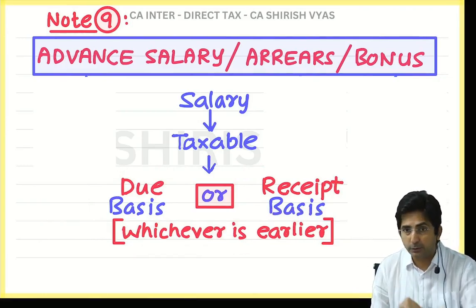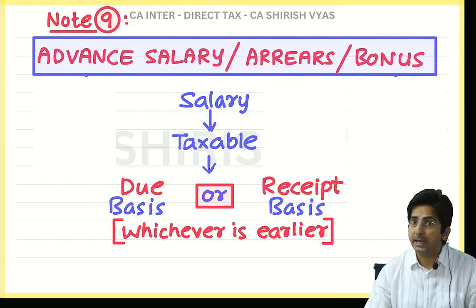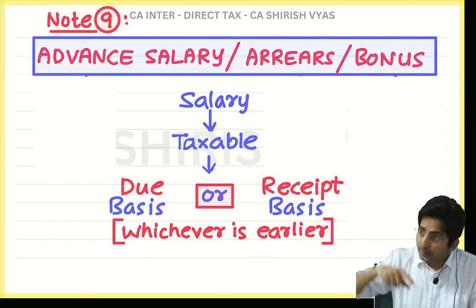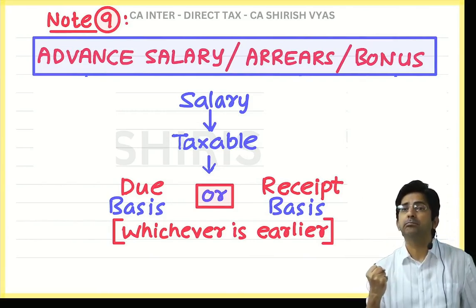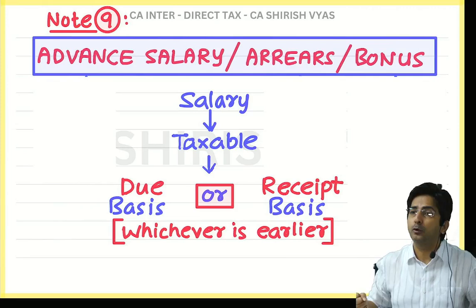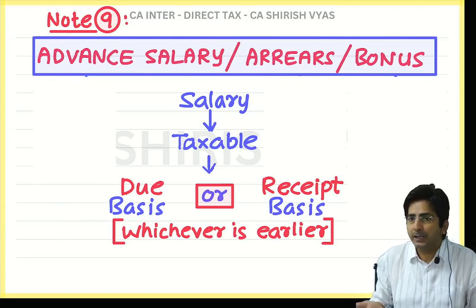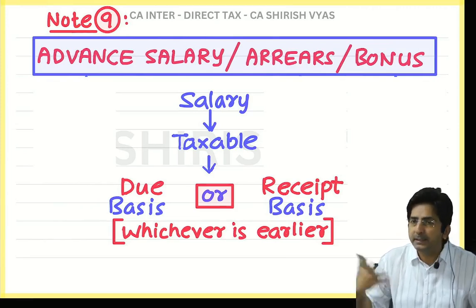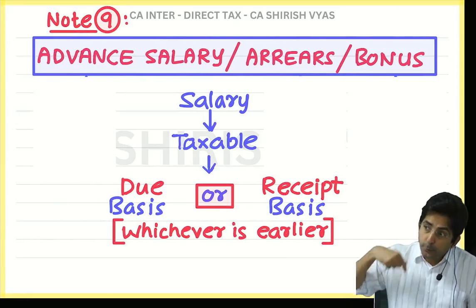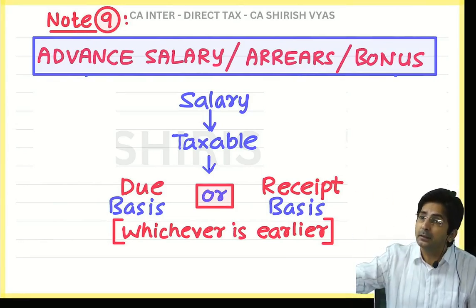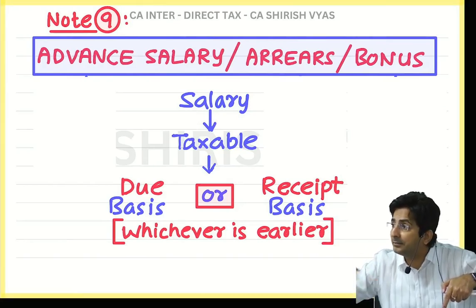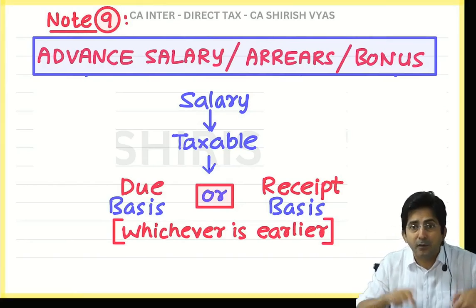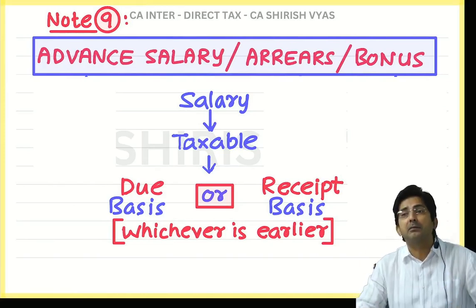So tell me, based on this rule, if you think advance salary will become due next year. See, due means right to receive. When do you have the right to receive? Next year. Salary of next year, you have got the right to receive in next year. So it will become due next year. But if you receive now, so whichever is earlier, next year or now? Now. So you have to pay the tax now.